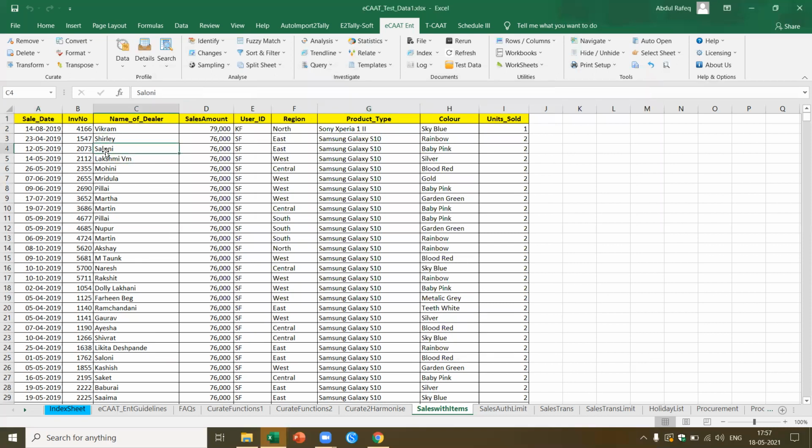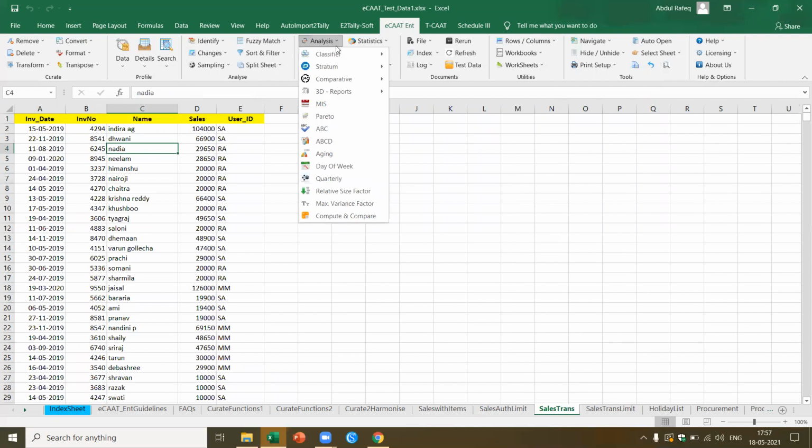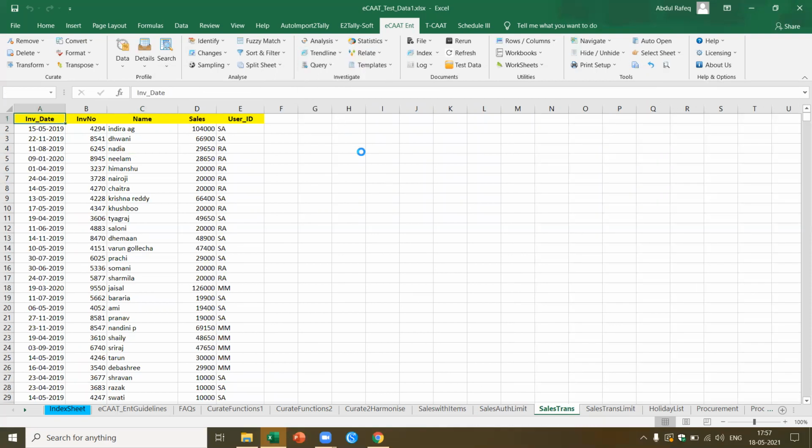Here we got the customer. Okay, let's do it as per the product. I can also pick up based on the product. Let me pick up one more thing. Let's say I got the sales. Let me do it as per the customer name. The same thing. Now instead of Pareto, let me do the ABC analysis.